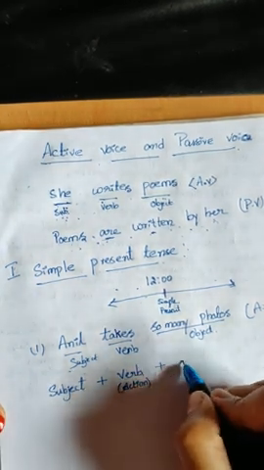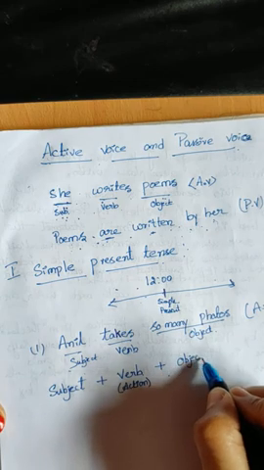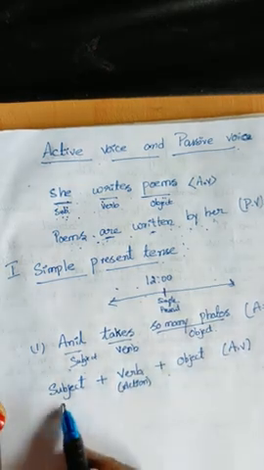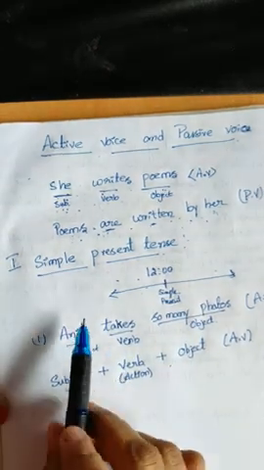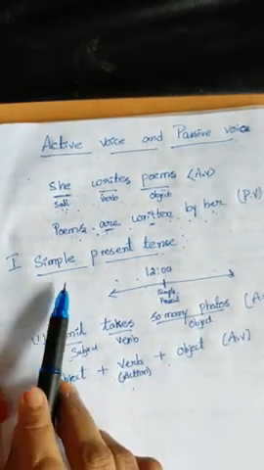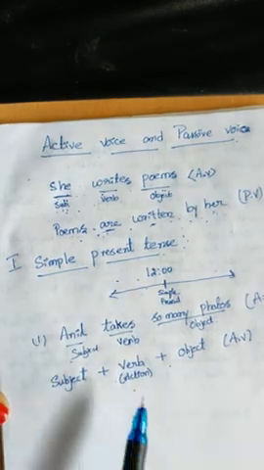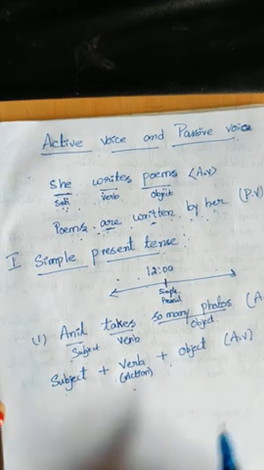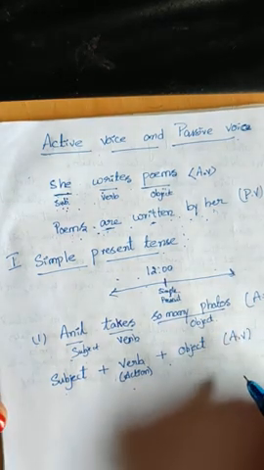Then object. Okay. This is active voice. This is the principle that we have to follow in active voice. Which tense? Simple present tense. Subject, verb and object.